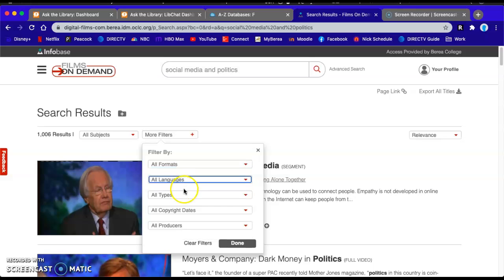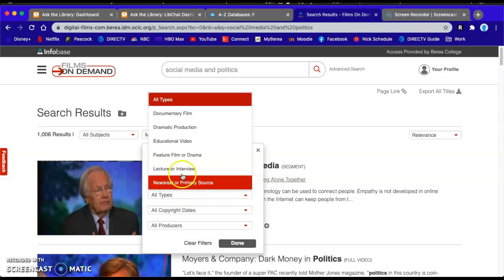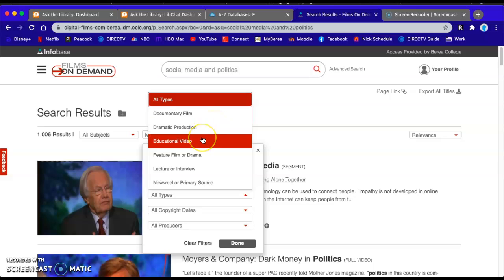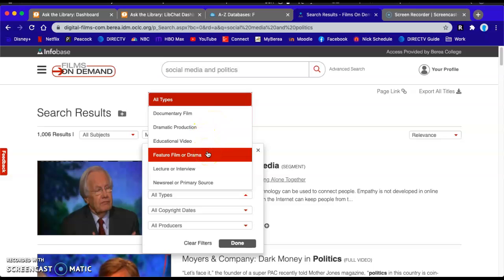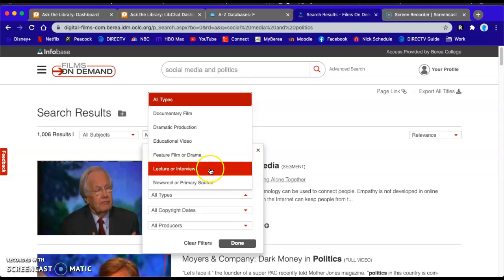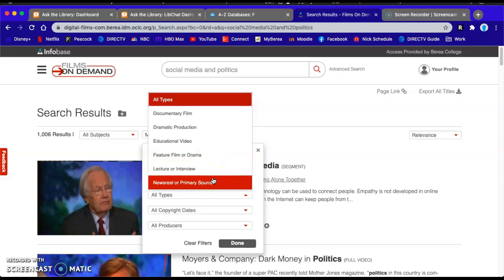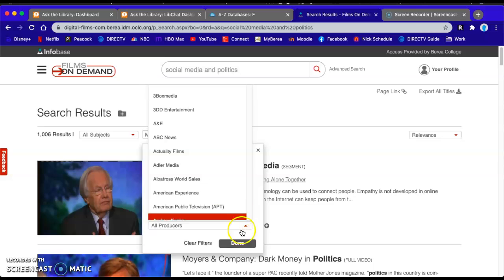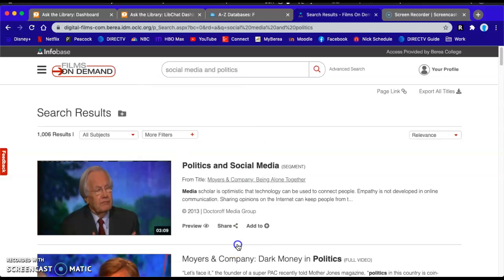Languages, types, whether it's a documentary, dramatic production, educational video, feature film or drama, lecture or interview, or newsreel or primary source. The copyright date, or the producers. For now, we're just going to leave it at this.